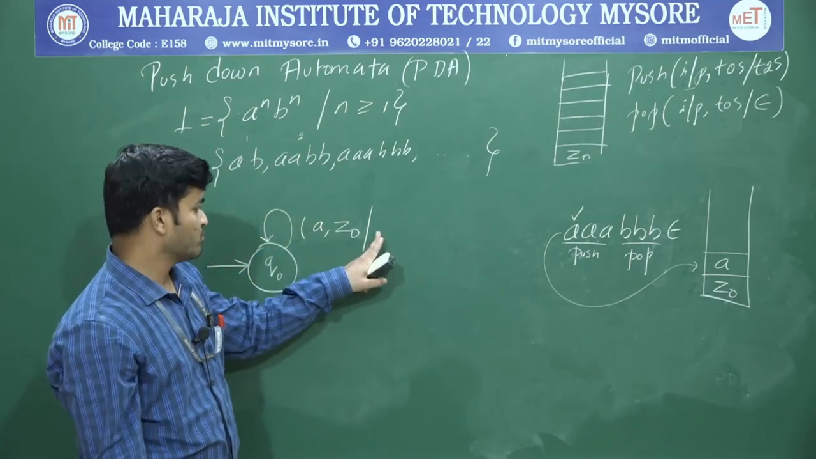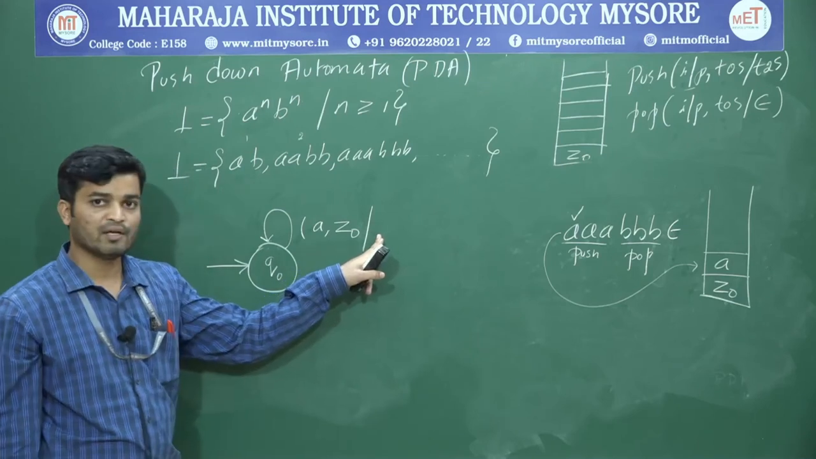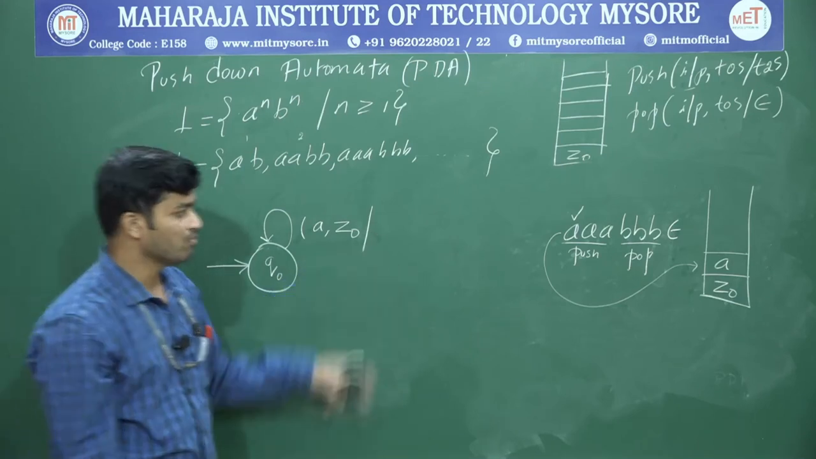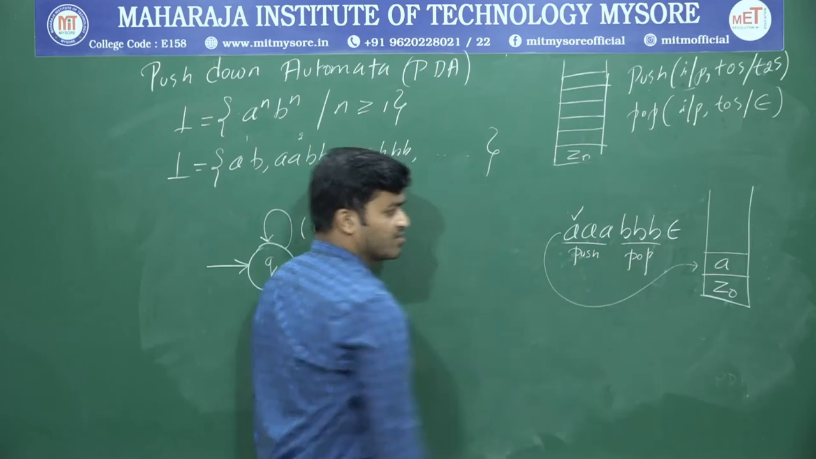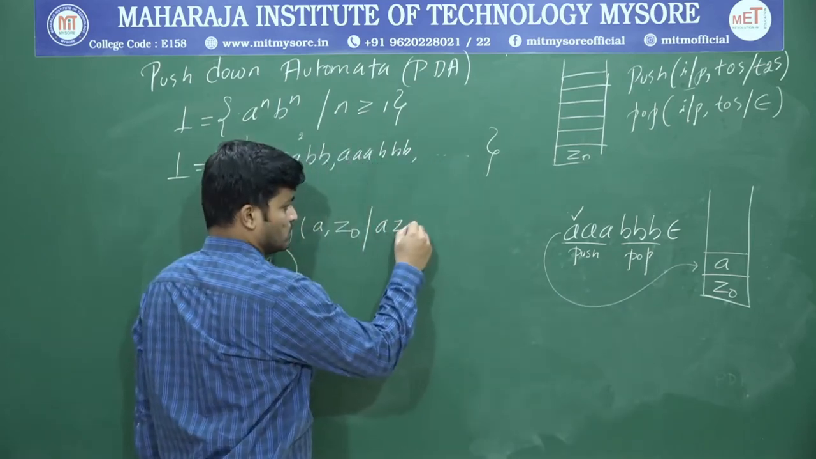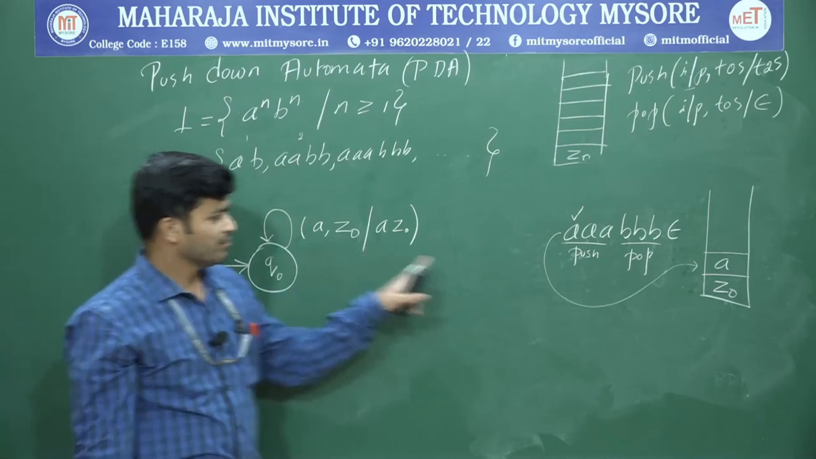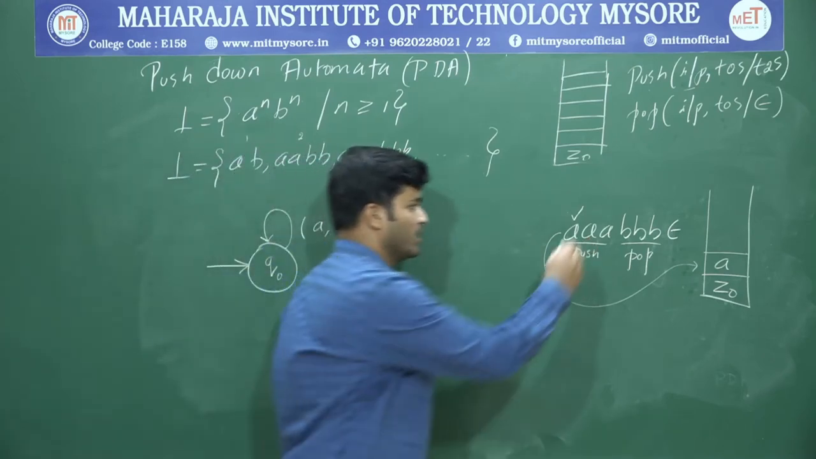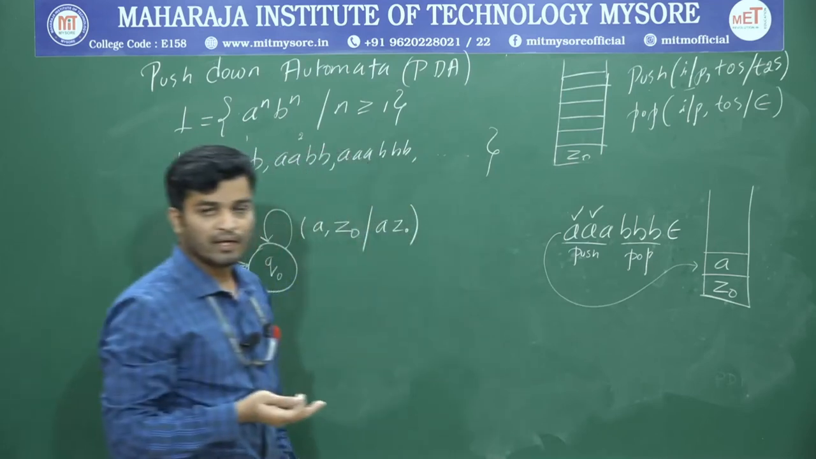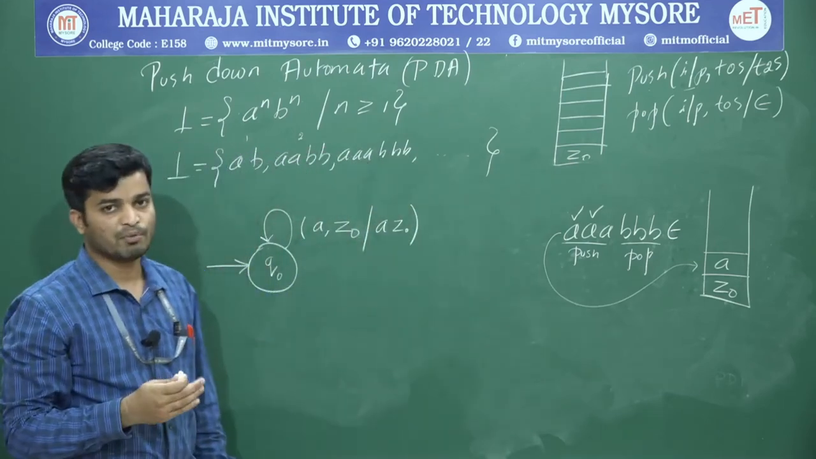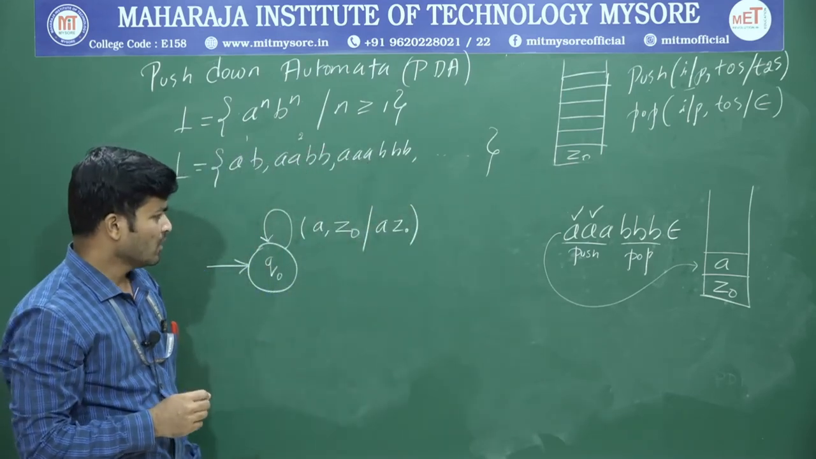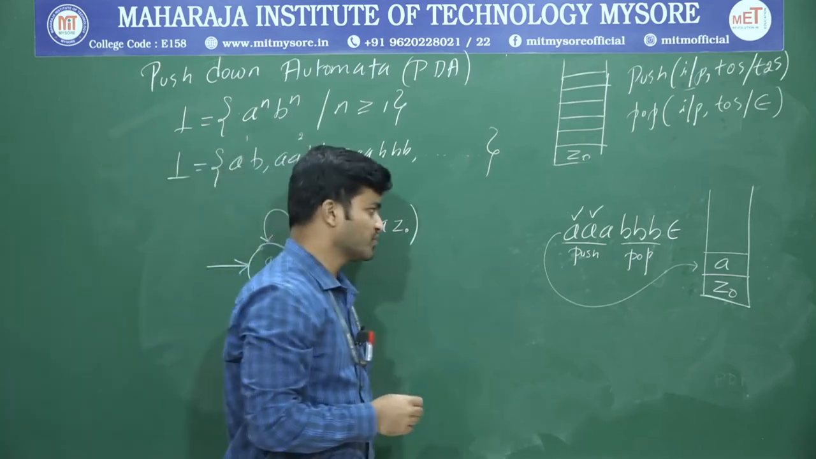Now what are we supposed to write over here? We have to write the top 2 symbols. What's the top 2 symbols? A Z0. We write that as it is. Okay. So next, what's the next input? Next input is again A. The logic is whenever I get A, I have to perform a push operation. I have to push the second A onto the top of the stack.